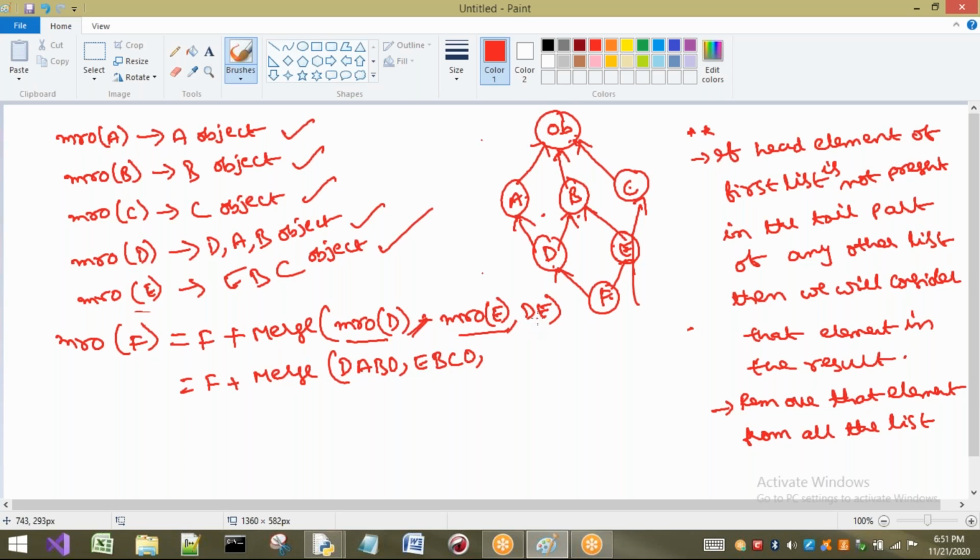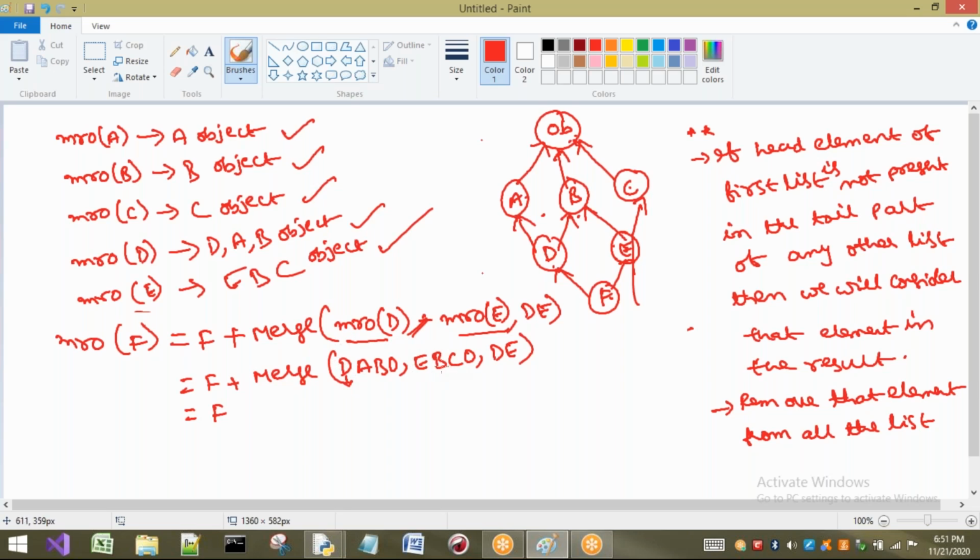EBCO. Next is what? DE is there. Yes, this is my statement after this one expression. After this, what I have to do? Right. Now see, this is what head. First, I have to consider this head D. Now I have to check whether it is present in any of the tail or not.